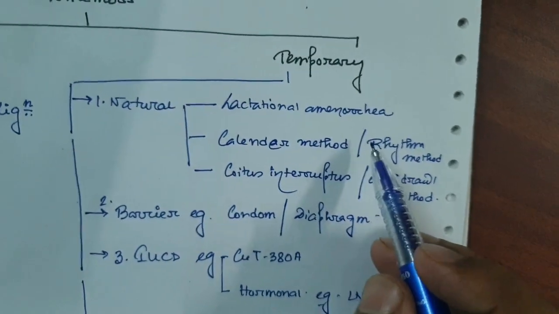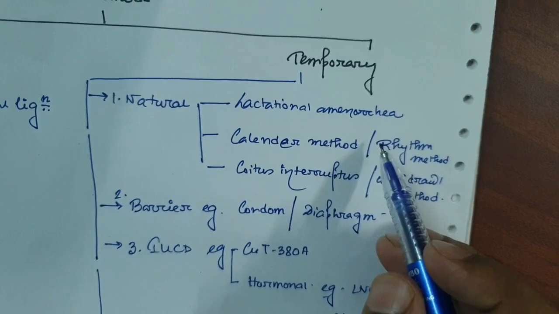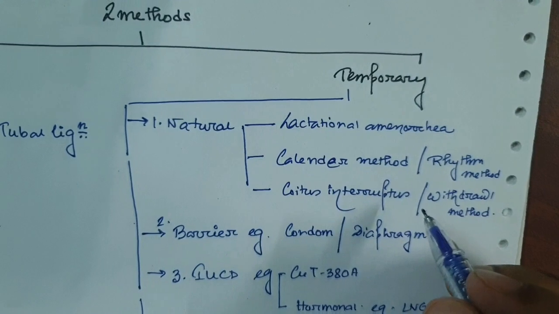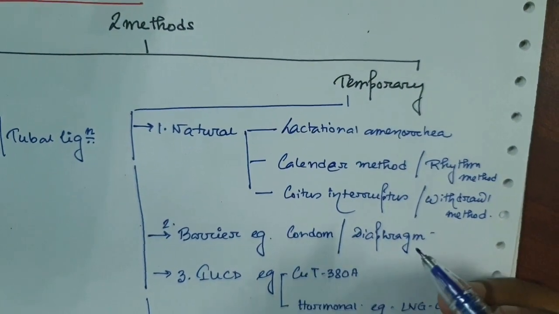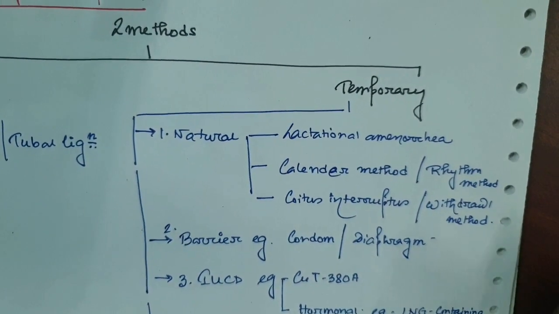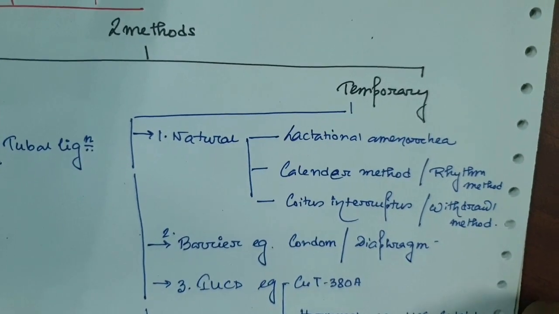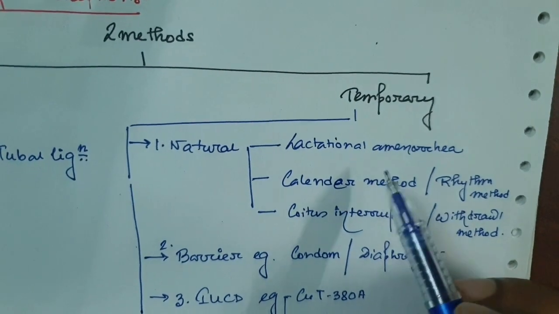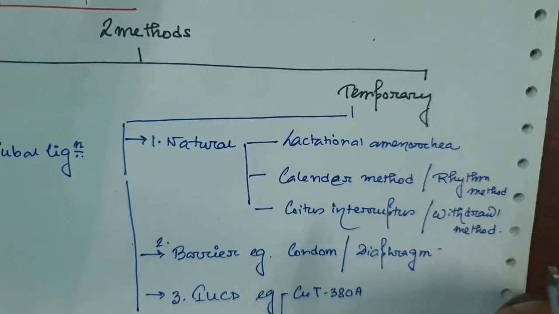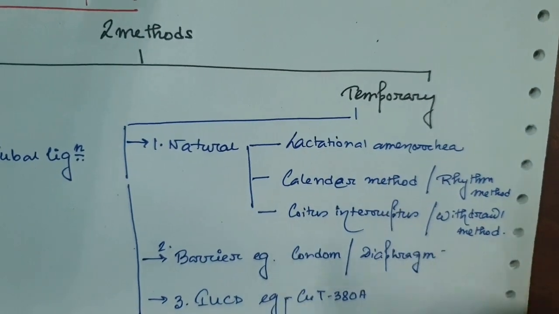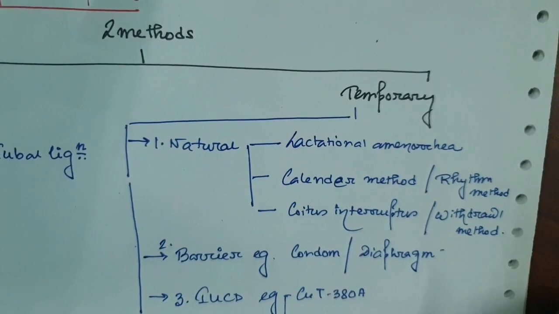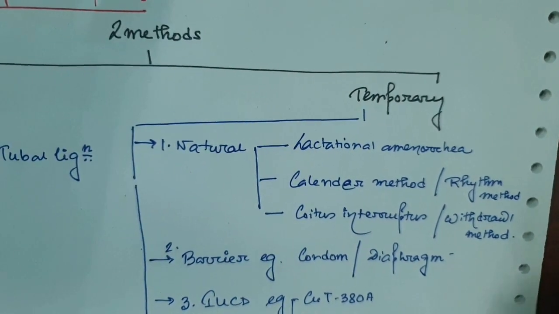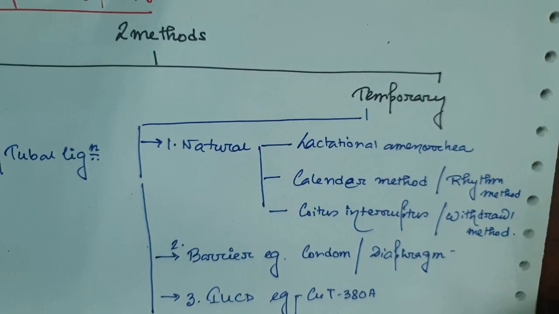Number one is the natural methods of contraception. At first, we take lactational amenorrhea. In mothers who have just given birth and are lactating, with infants taking breastfeeds, during the lactational period of 6 months or maximum 1 year, there is an amenorrheic condition, that is, menstruation is not happening due to increased prolactin secretion.